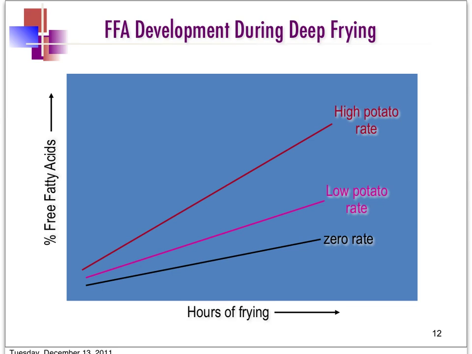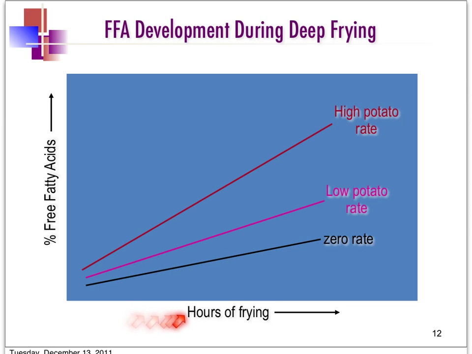In this graph, it shows the free fatty acid development during deep fat frying. We plot the percentage of free fatty acid on the y-axis and hours of frying on the x-axis. We have three curves here. Zero rate means there is no food inside, no potato, just oil. Low potato rate means we have a relatively small amount of potato, and high potato rate means we have a high amount of potato.